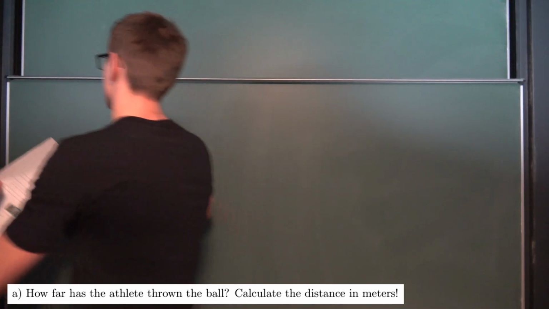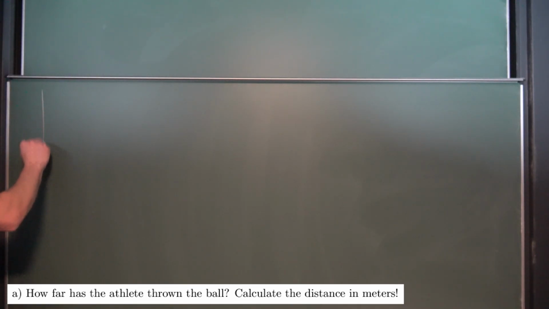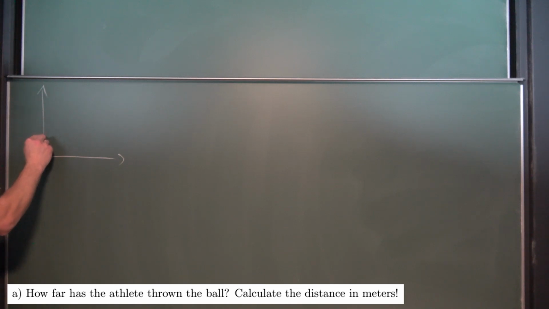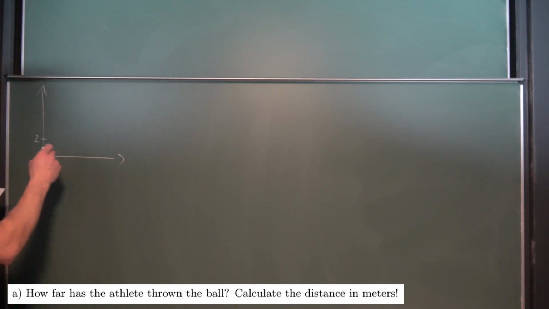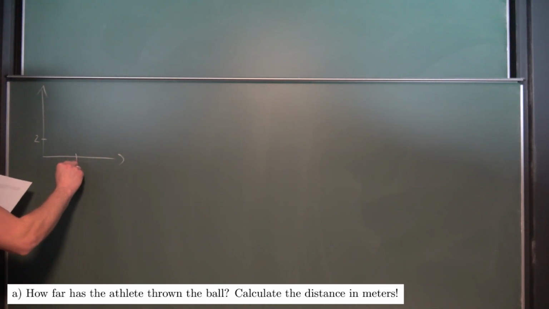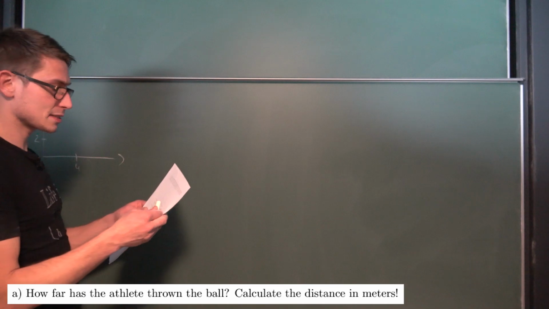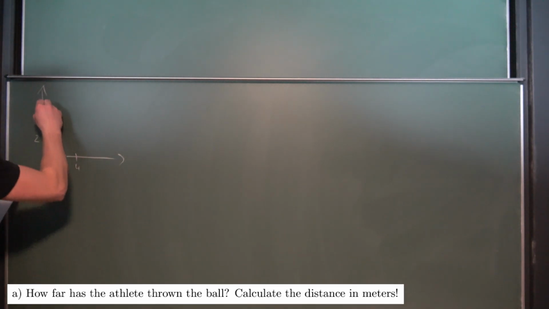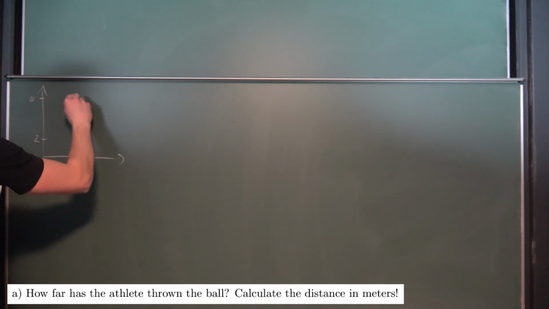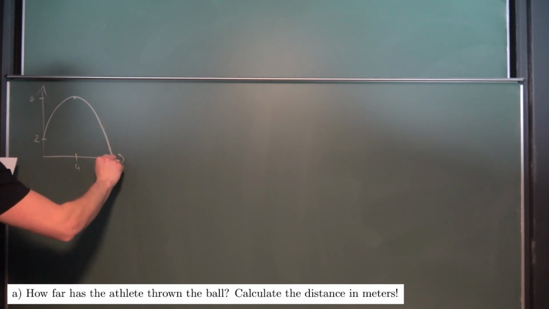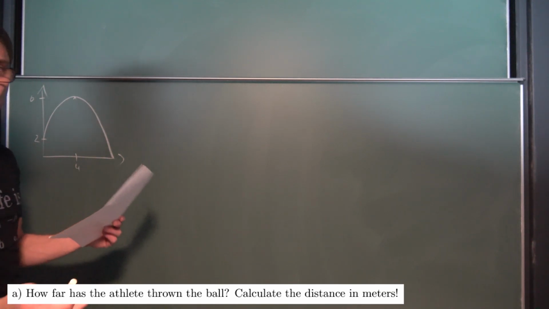Let us draw the sketch out once again, and let's go through all of the text and see what we can get. So he shoots it at a height of 2 meters. It starts at a y-intercept of 2. Next up, after 4 meters horizontally, so this is here, the ball has a height of 6 meters exactly. 6 meters is here. So basically what this means is that we have our vertex right at (4, 6).